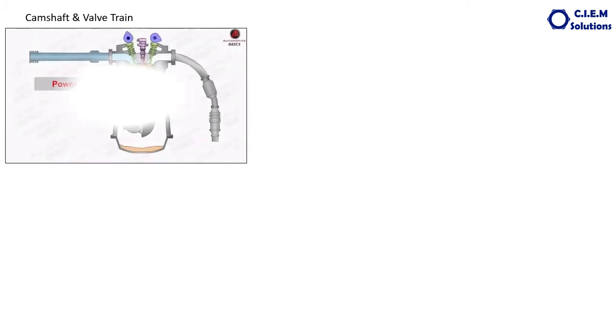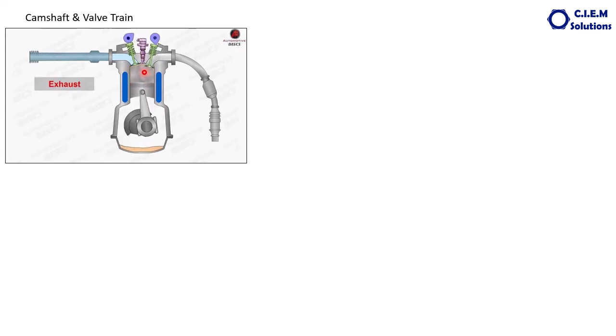Friends, before going to the camshaft, let us look at this animation of the diesel engine operating on the 4-stroke principle. This is the piston moving up and down, drawing the air inside, compressing, and the power is produced because of the injection spray, and the exhaust gases are driven out. This is the job of the piston inside the cylinder.